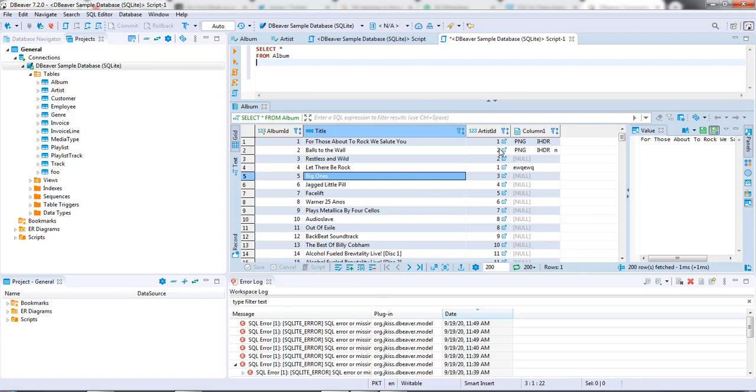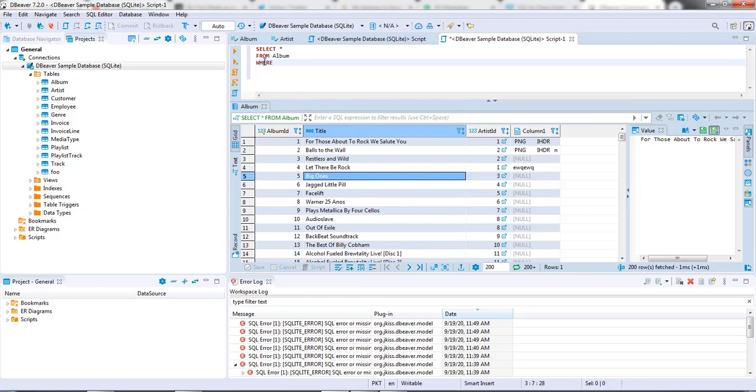The AND and OR commands are basically two conditional statements which merge two statements together. AND means that both statements have to work in order for the query to return the values, and OR means that either one of those statements can run and the query will still return the rows. So let's give this a try.